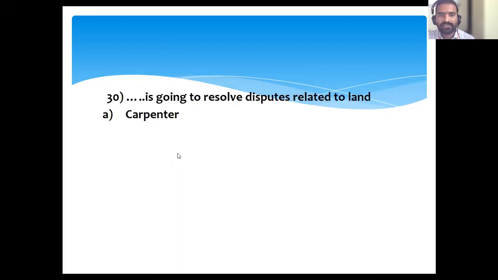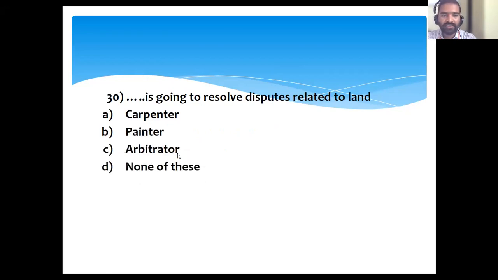Next, dash is going to resolve disputes related to land. Carpenter, painter, arbitrator, and none of the above. Arbitrator. Actually, today I was discussing with other faculty also. Initially, before your batch, there was a role of civil engineering as an arbitrator. It was a note point in your syllabus. So at that time, that question came in the question paper.